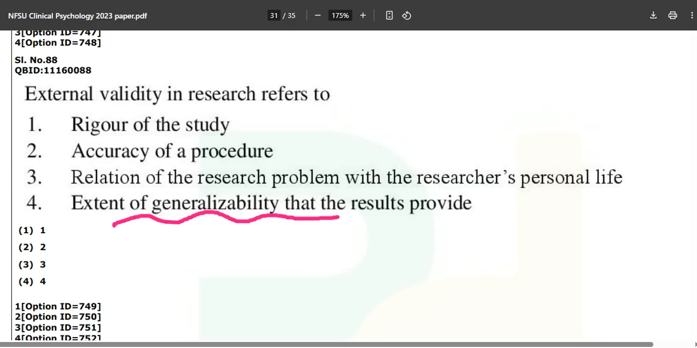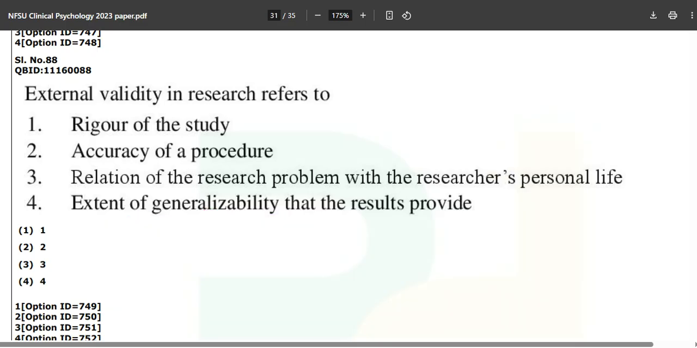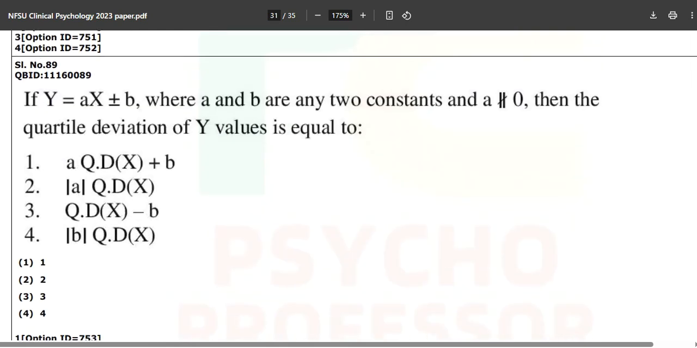Yes, exactly. Now you have to encode this thing about internal validity and external validity. What is EV? Extent of generalizability, and IV is direct cause and effect. Whenever we say internal validity, we are asking whether the cause is providing that particular effect or not. Make sure I am not spelling affect, I am spelling effect. Okay, now moving forward to this one.